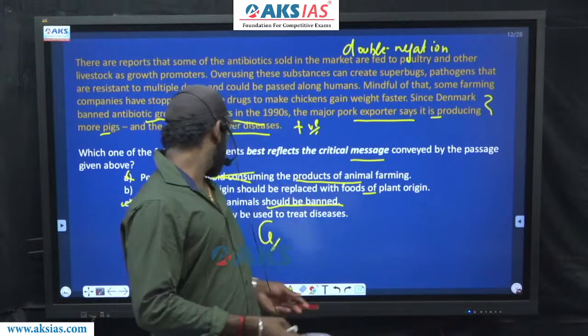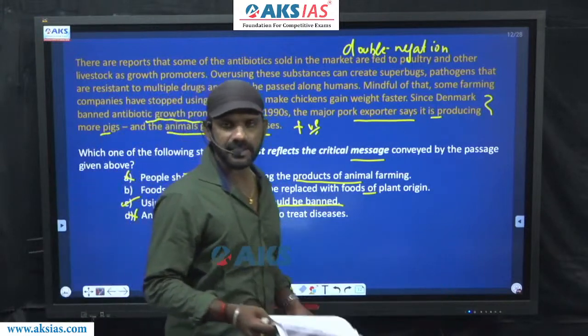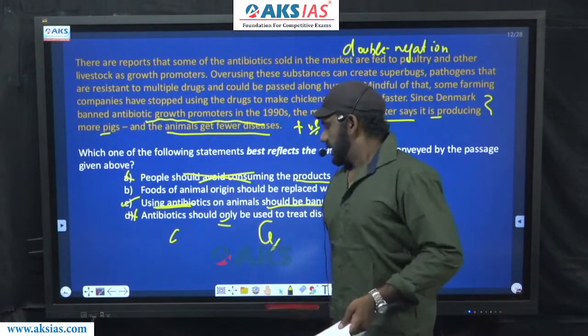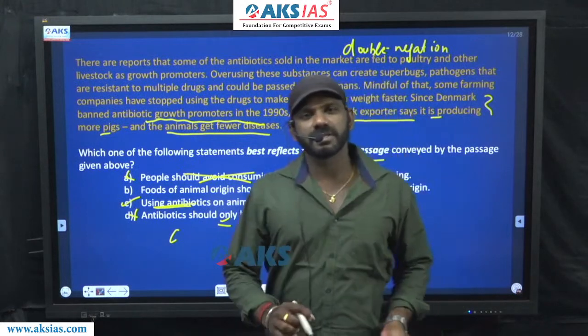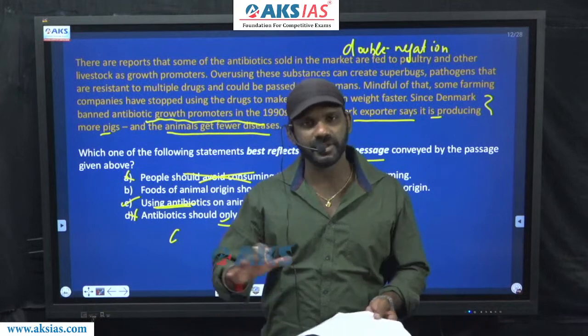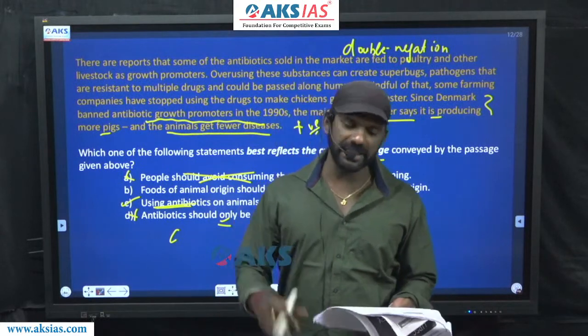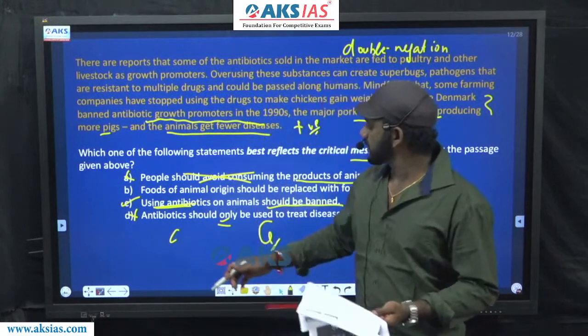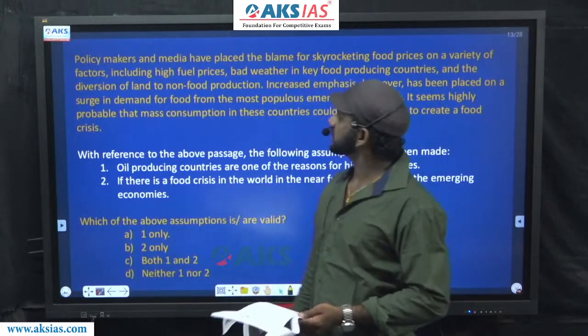And one more thing. In option D, we find mention of the word only. Right? If the word only is there in the option, the word only must be there in the sentence that talks about the option. All we need is just eliminate it. Right? So D is anyway gone, nowhere related. The answer must be option C. Come to the next question.